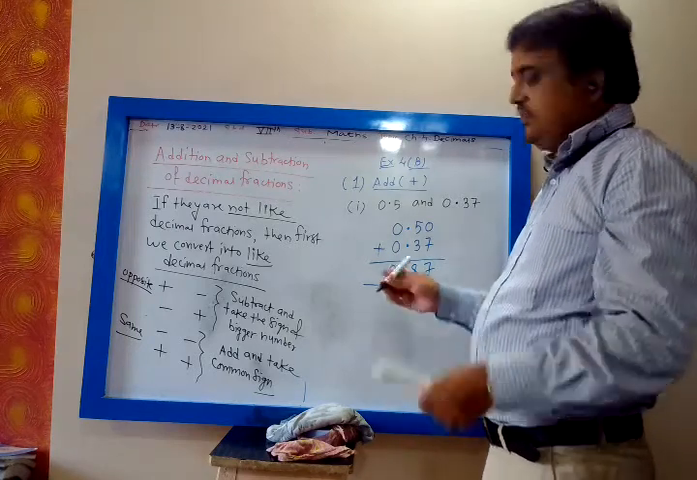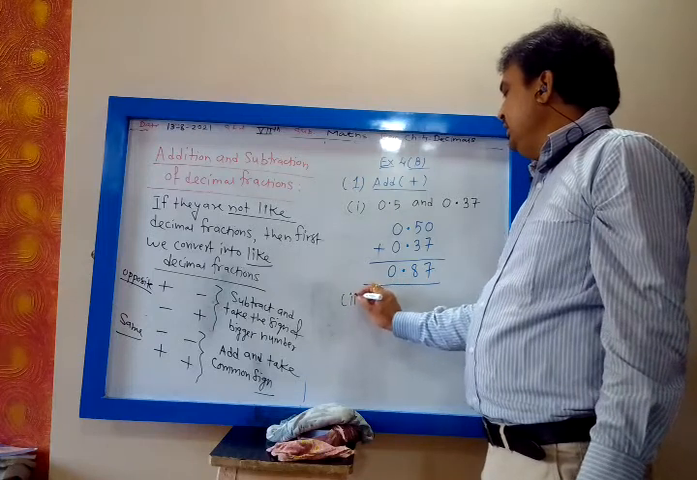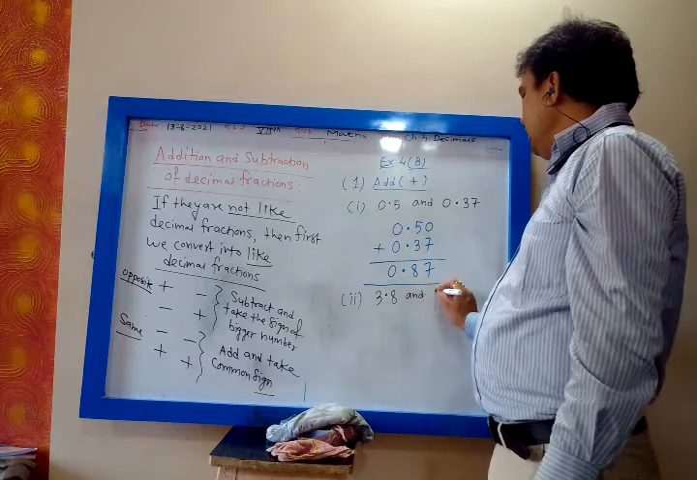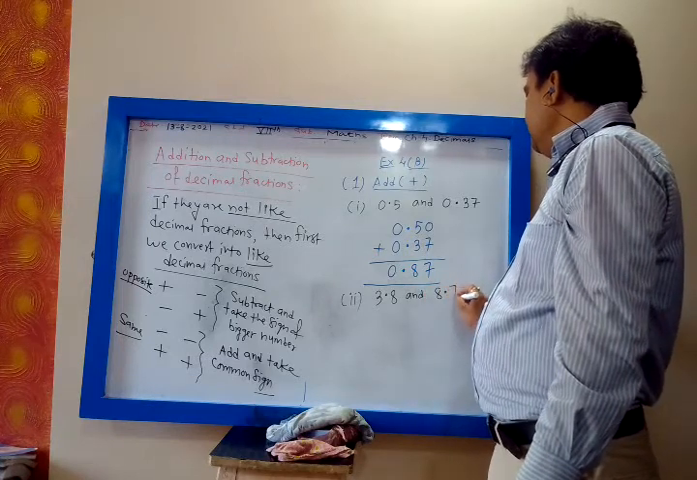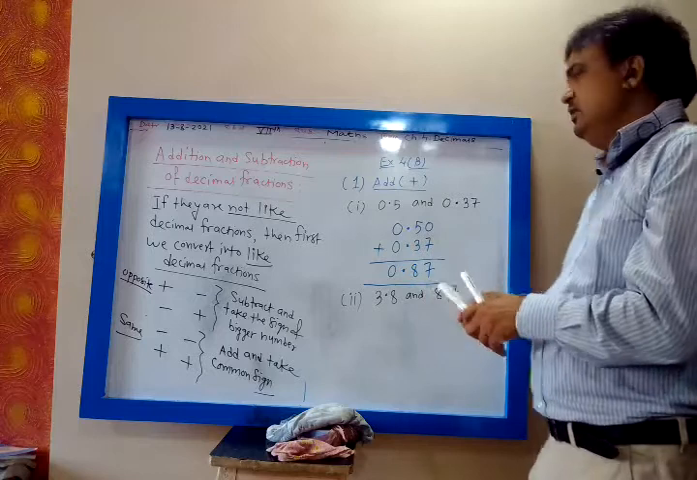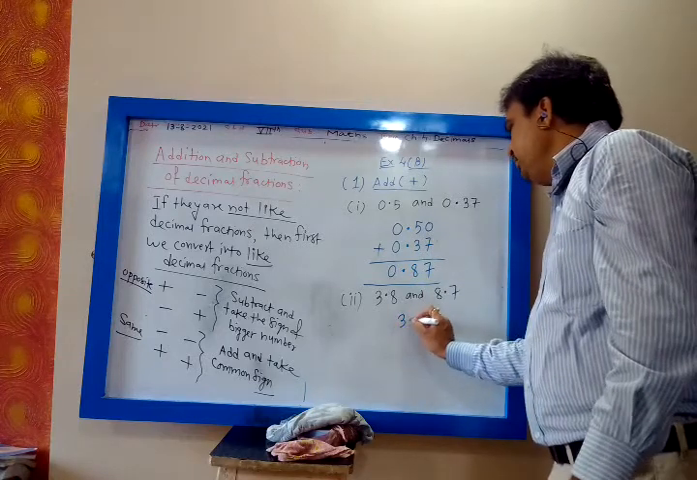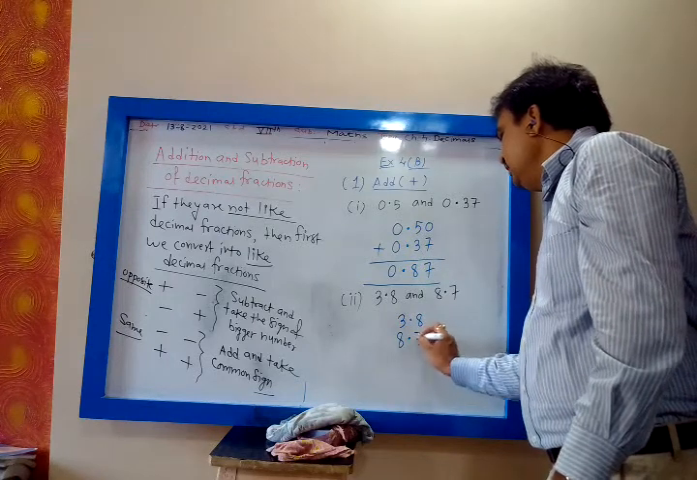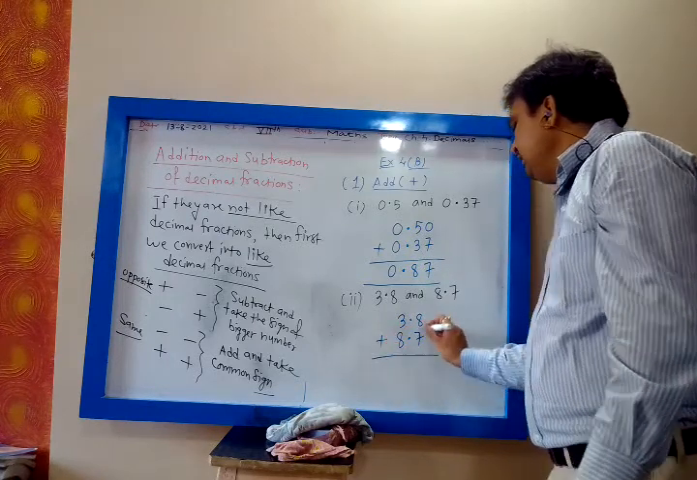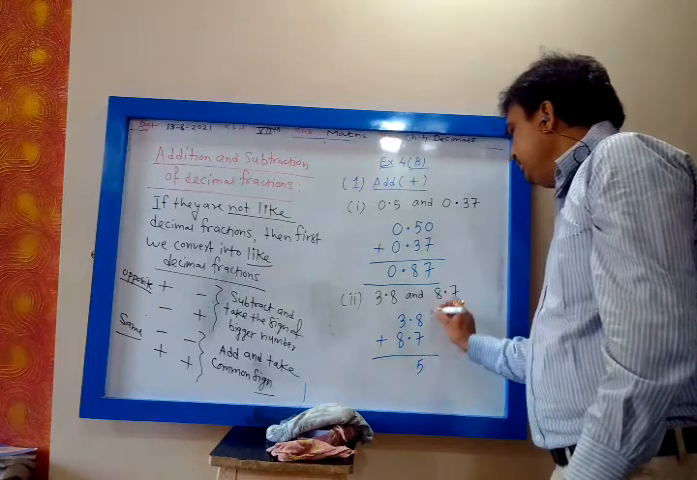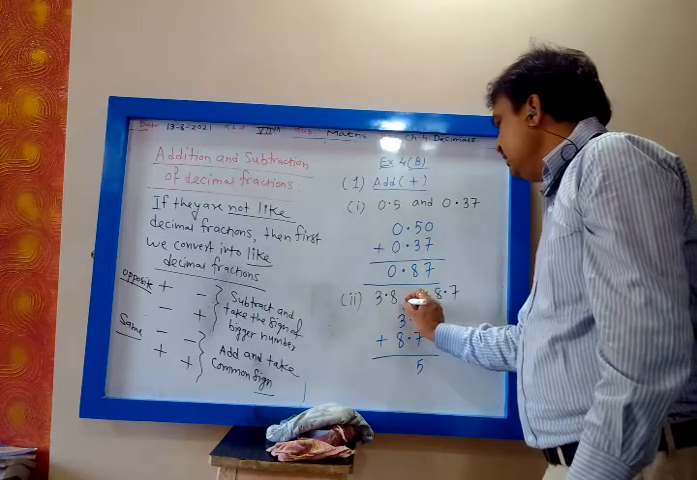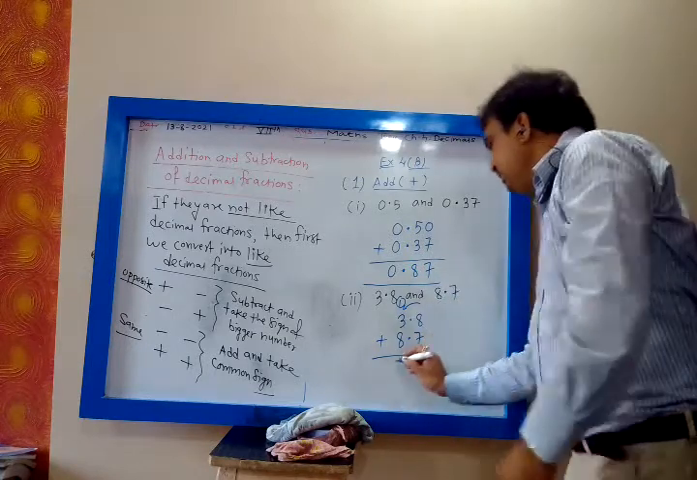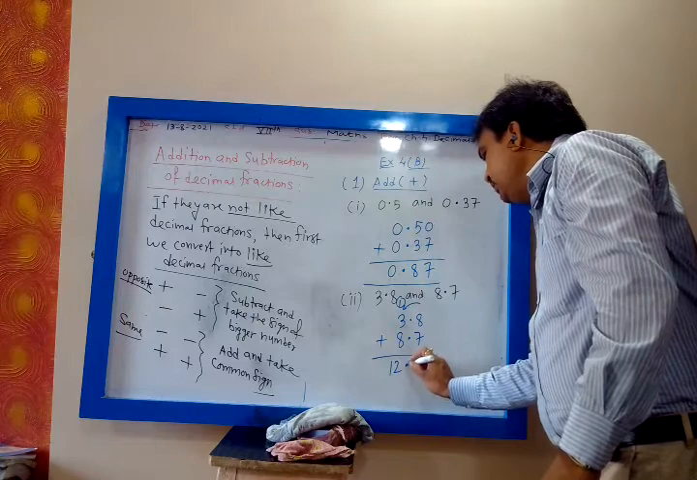3.8 and 8.7. Now you tell me whether they are like decimals. Yes, so add them. 8 plus 7 is 15, 1 is carried. 8 plus 3 is 11, plus 1, 12. Answer is 12.5.